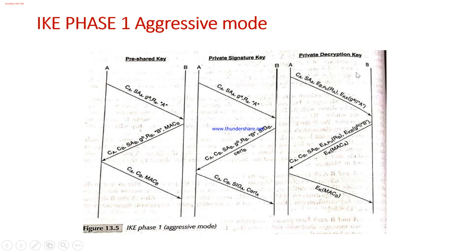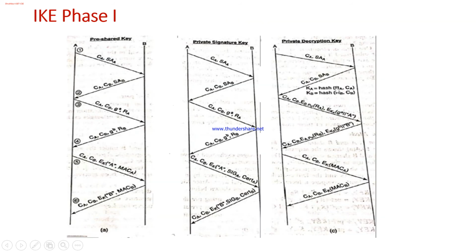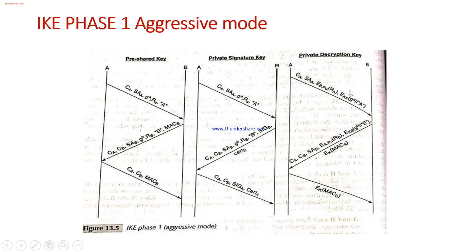When it comes to the decryption key, as I already specified, this KA and this KB are nothing but the hash values generated for the combination of the random number generated by A and the cookie of A, and the same for B. That is what this KA means, and this is the public key, and this K is the session key that is actually generated. By this time B will have its own partial key and will also have received the partial key of A, so it can soon generate the session key.